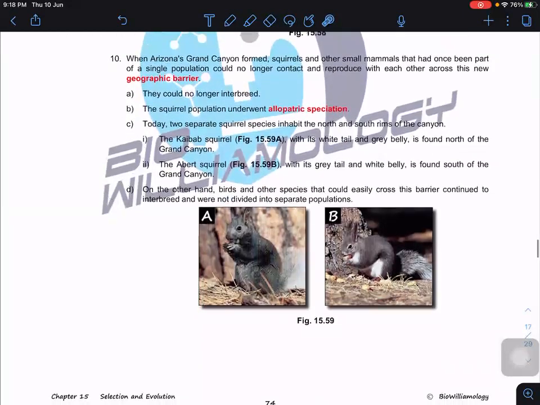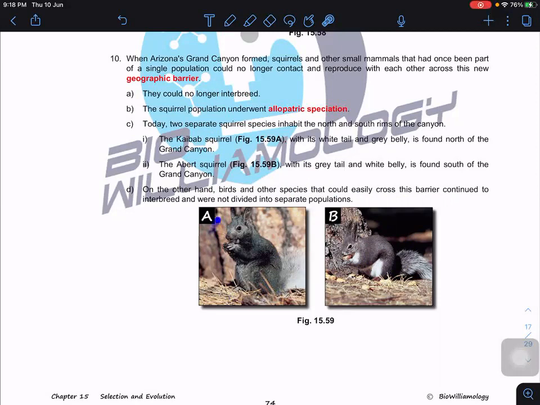Another one is the Arizona Grand Canyon. The squirrels and other small mammals there had once been part of a single population, but are no longer in contact and no longer reproduce with each other. The squirrel population underwent allopatric speciation, the Kaibab squirrel and the Abert squirrel, so it is in the process of speciation. On the other hand, birds and other species that could easily cross the barrier continue to interbreed, so no new species develop.